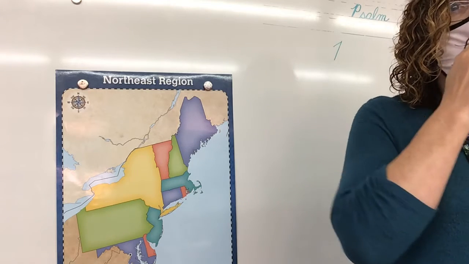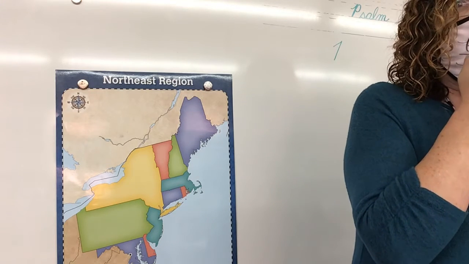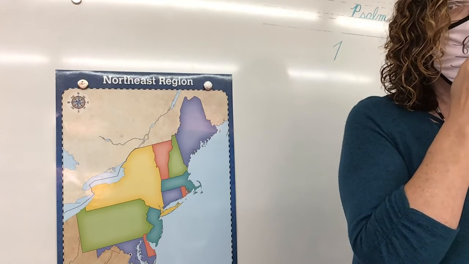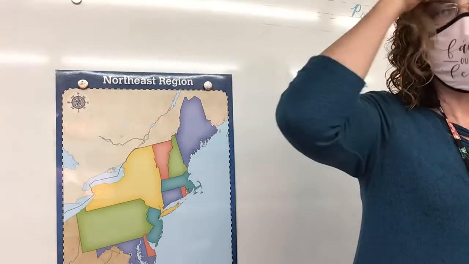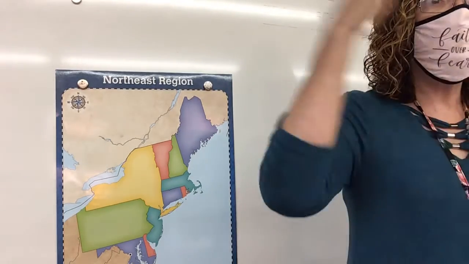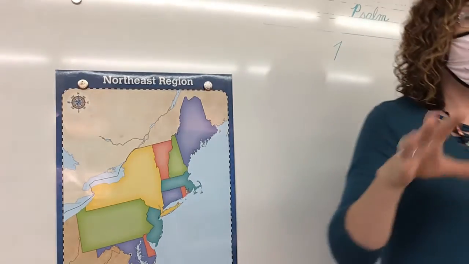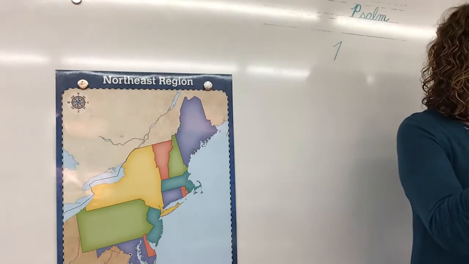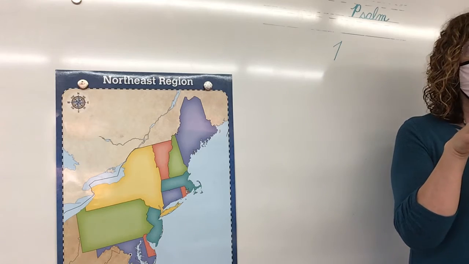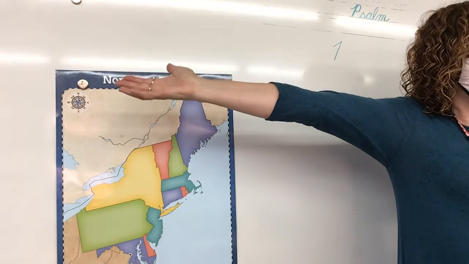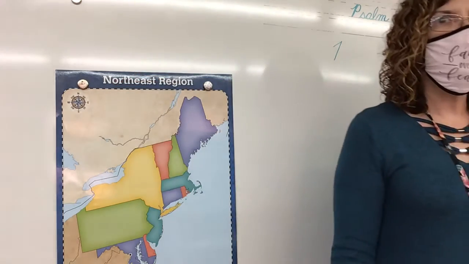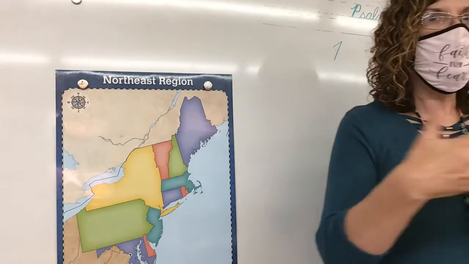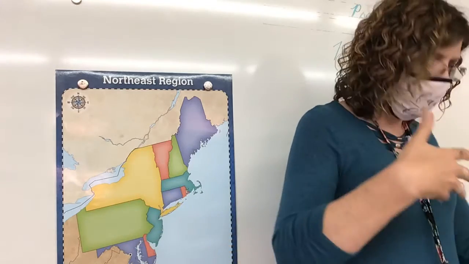Take a deep breath. What are you breathing in? Oxygen. Do you know where our oxygen comes from? Zeke? Plants. Yes, plants give off oxygen. In this process called photosynthesis, they are giving off oxygen. And you know what we breathe out? We breathe out carbon dioxide. Guess who needs carbon dioxide? The plants. So God knew and He made us so that we are helping each other. The plants are helping us.